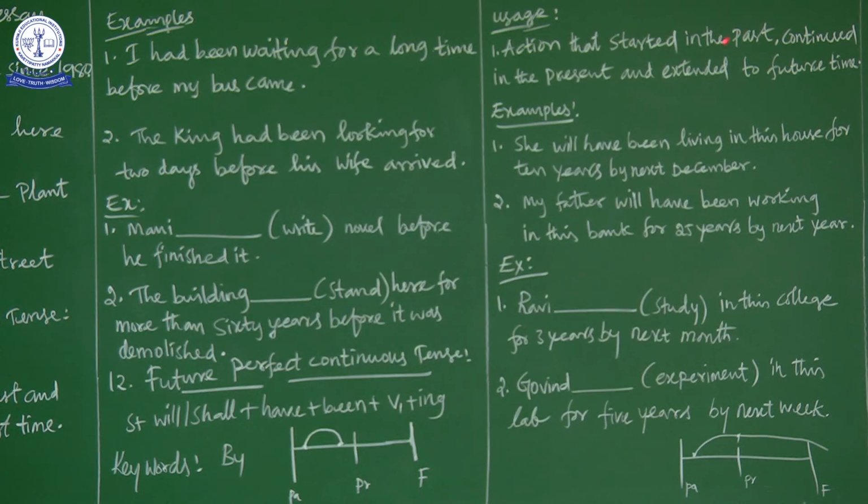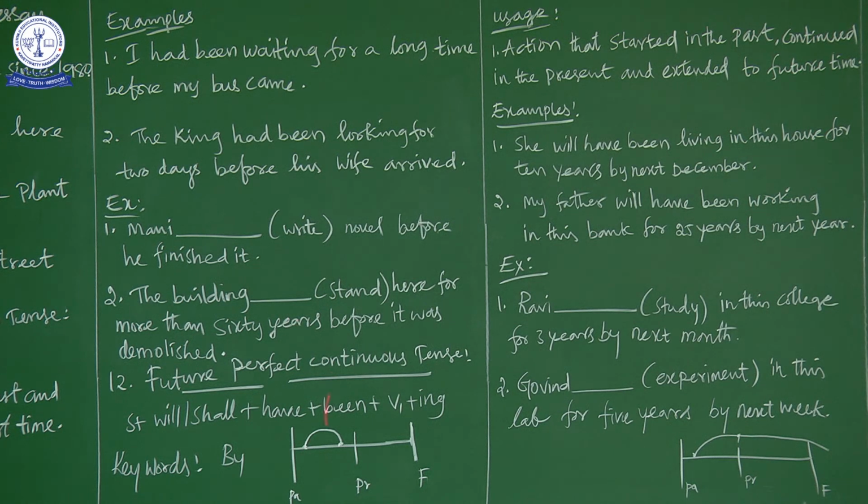Action that started in the past, continued in the present and extended to the future time. So action started in the past, continued in the present and extended to the future time is called future perfect continuous tense. Now you see the graphical image here. Okay, so it is a past, it is a present and it is a future. So the action started here in the past, continued to the present and extended to the future time. Okay, so this is called future perfect continuous tense.